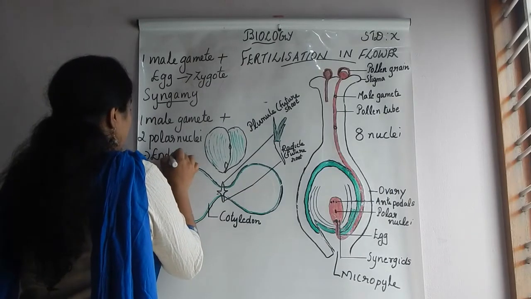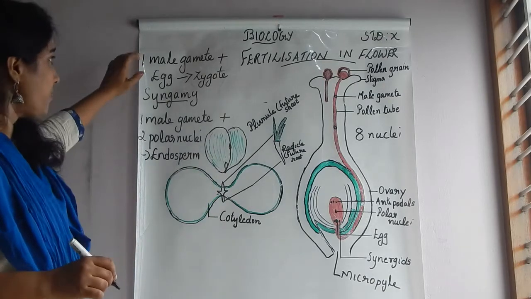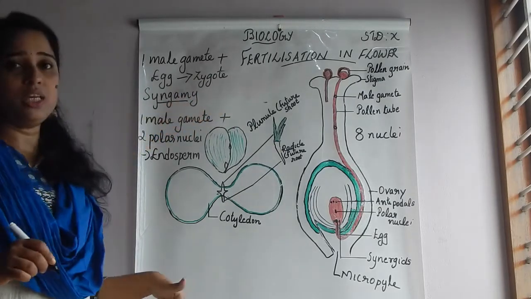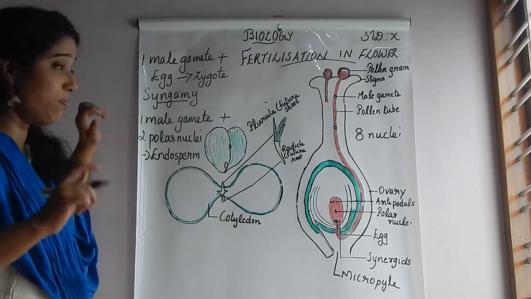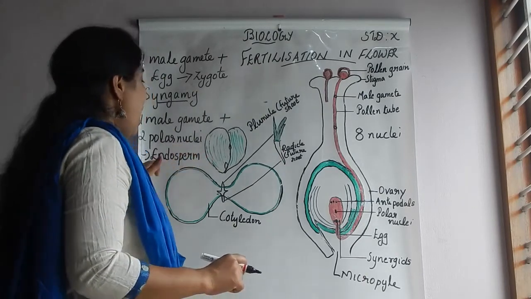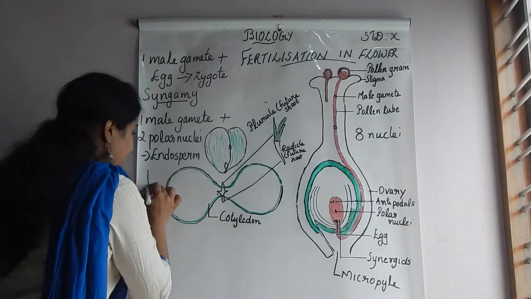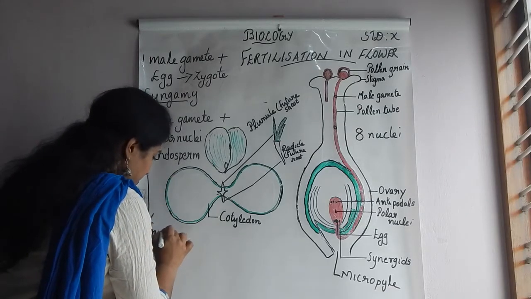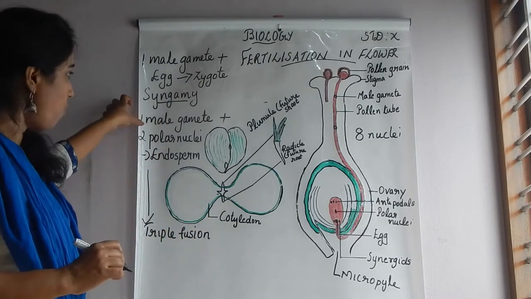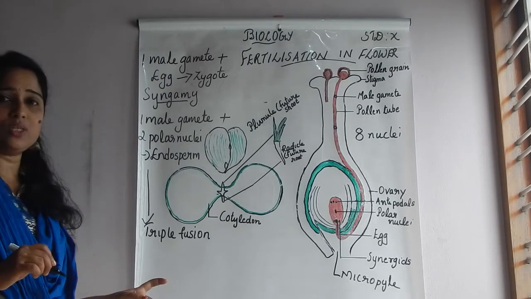The product is the endosperm. It is very important. First, the first male gamete fuses with the egg to form the zygote, and that process is known as syngamy. And the balanced second male gamete fuses with the two polar nuclei, and what is formed? The product is the endosperm, and that process is known as triple fusion. The fusion of one male gamete with two polar nuclei, and that process is known as what?